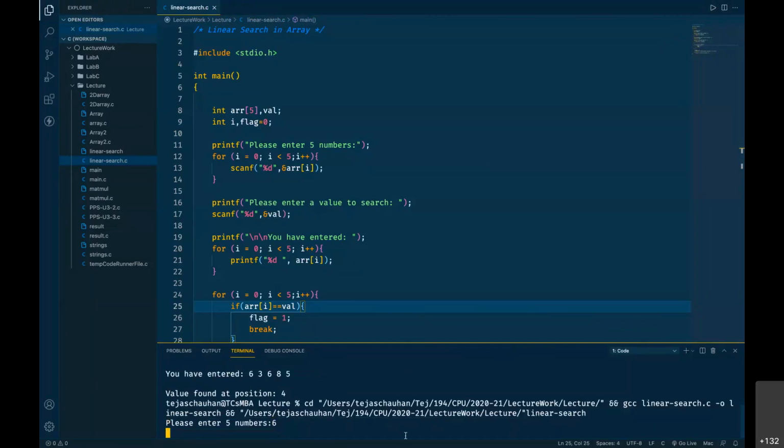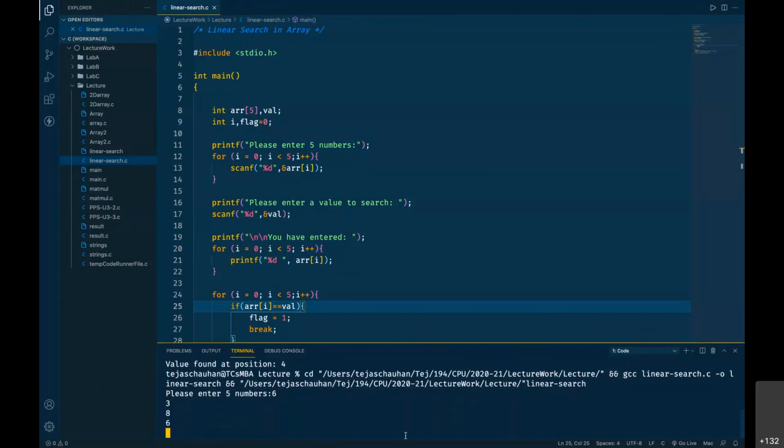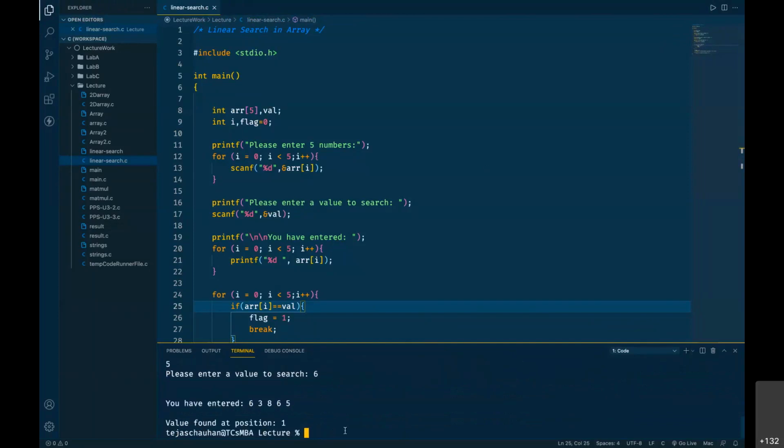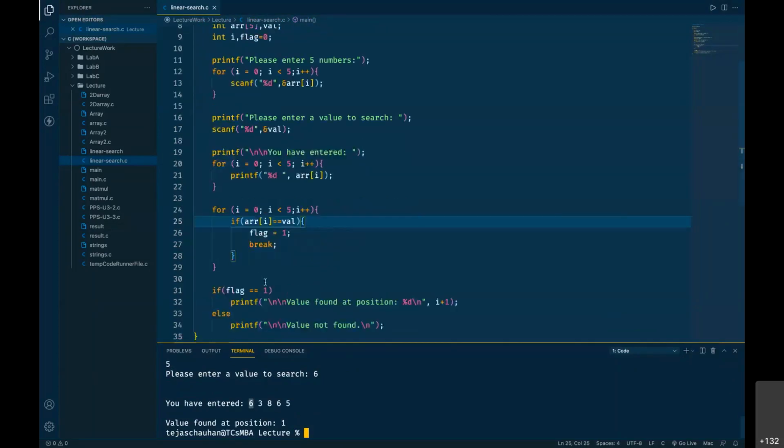Let us run this code one more time and give the same input 63685. So 63865, and yeah, one number went up and down, that's fine. Let me search 6 now. So it gives me 6 is found at position 1. So it has searched for the first occurrence. The first time it finds that value, it sets the flag and breaks this searching process. So we have only the first occurrence.